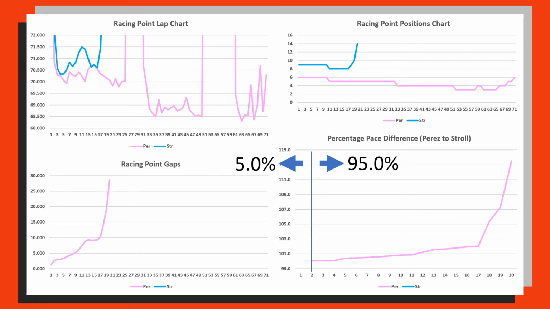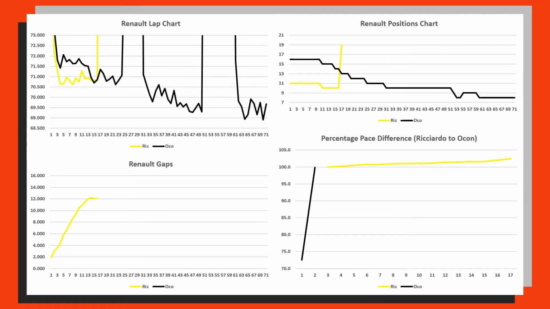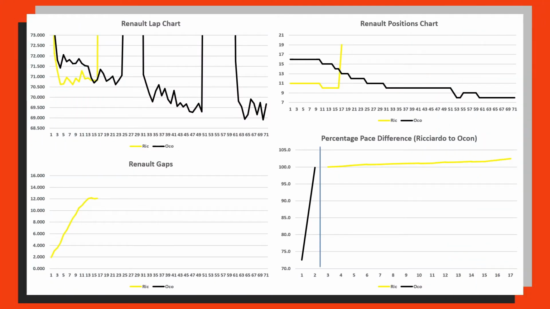And then moving from the Pink Panthers, we head over to Renault, and once again it is very similar, as a lot of the teammates ended up retiring in this race. We had like 8 or 9 retirements, and they were all very quick and very early on, so unfortunately there's not a lot of data that I can pull, as not a lot of the teammates made it very far into the race together. But once again, I can split the percentage pace difference graph up down the middle, and we have 11.8% of the laps where they raced together, the Renault teammates going towards Esteban Ocon, compared to 88.2% of the laps going towards Daniel Ricciardo.